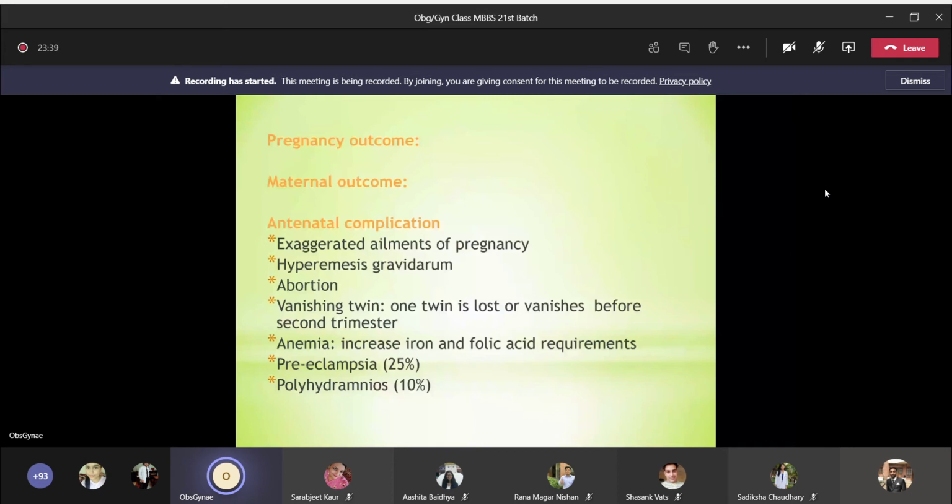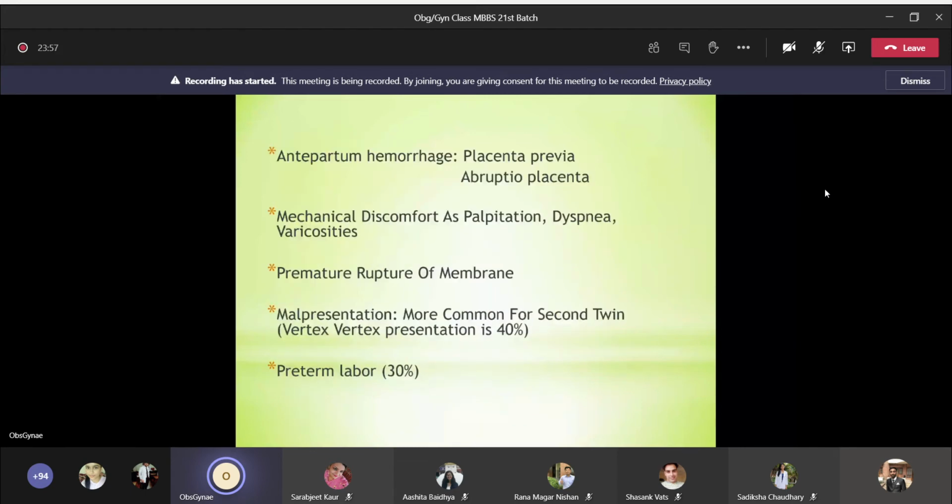Anemia, increased iron and folic acid requirement. Preeclampsia occurs in 25% of cases. Polyhydramnios, it occurs in 10% of cases. And antepartum hemorrhage would be there. It could be because of placenta previa or abruptio placenta. There can be mechanical discomfort to the lady because the abdomen is unduly enlarged, so there would be palpitation, dyspnea. Sometimes patient may present with varicosities. There would be premature rupture of membrane also.